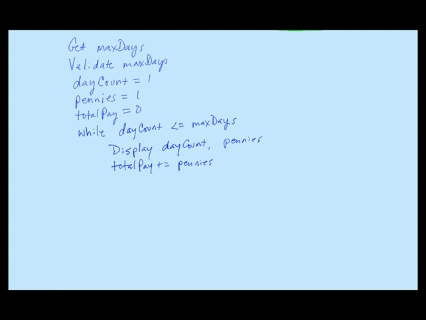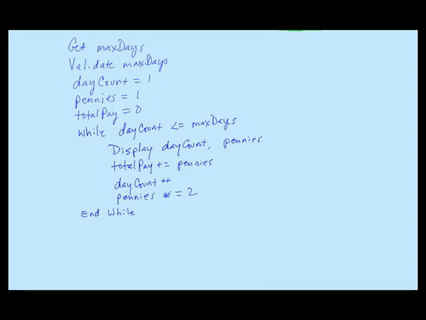Now we can start setting things up for the next loop iteration. We need to increment day count, and we also need to double the value of pennies. Pennies times equal to. And then, because we're writing pseudocode, I'll just put a note here that says end while, so we'll know that all of those things are in the body of the loop.